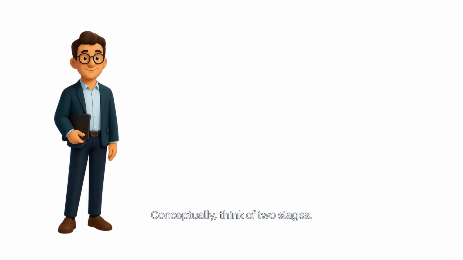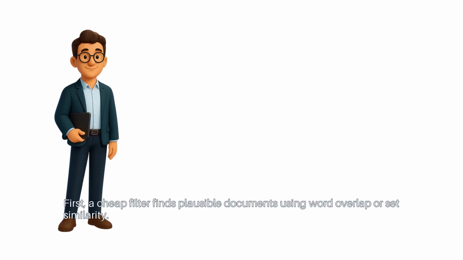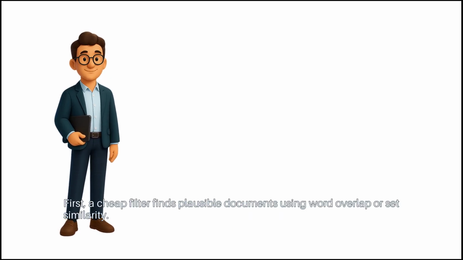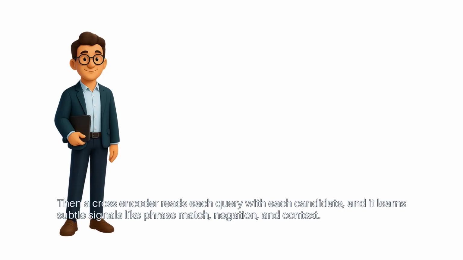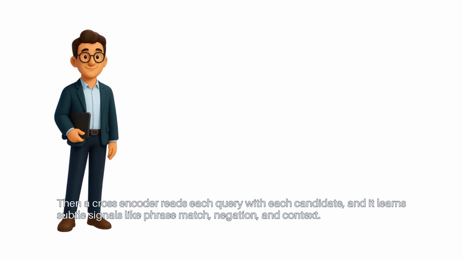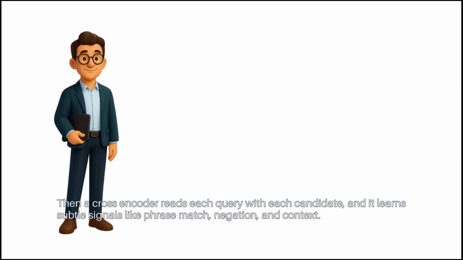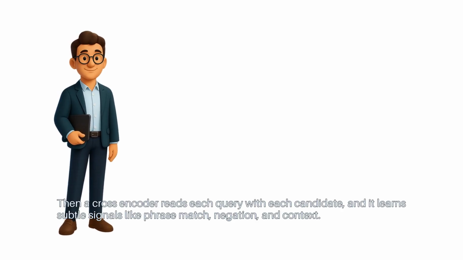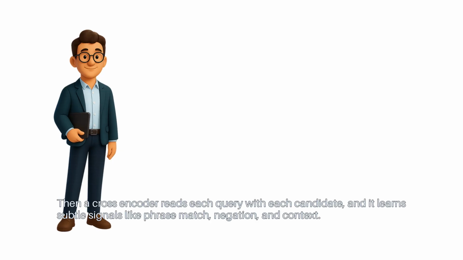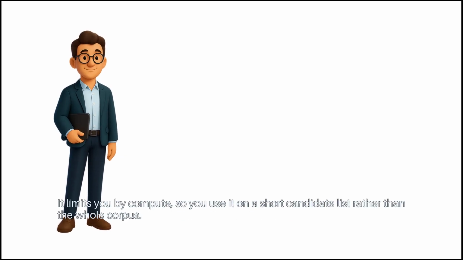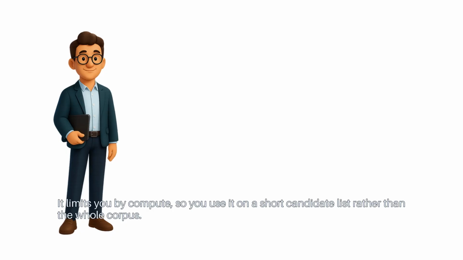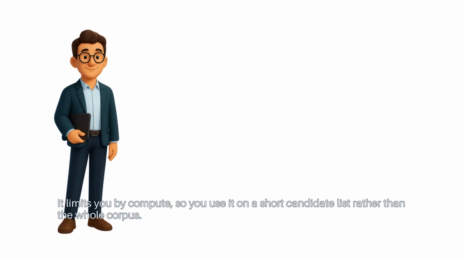Conceptually, think of two stages. First, a cheap filter finds plausible documents using word overlap or set similarity. Then a cross-encoder reads each query with each candidate, and it learns subtle signals like phrase match, negation, and context. It shines when you need precise ordering in the top results. It limits you by compute, so you use it on a short candidate list rather than the whole corpus.